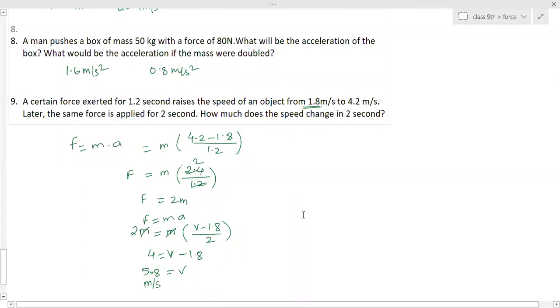So for every action, there are many different examples. Just like when a bullet is fired from a gun, is only the bullet moving forward? No, ma'am. The gun moves backward also. In the same way, the gun will move backwards also, and you may have performed this experiment many times.